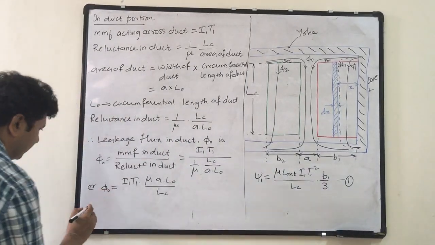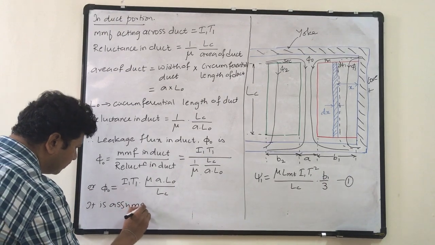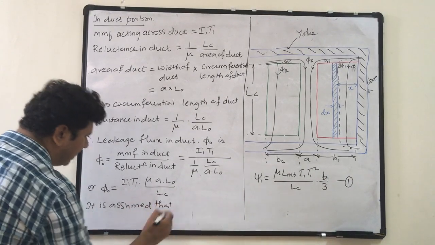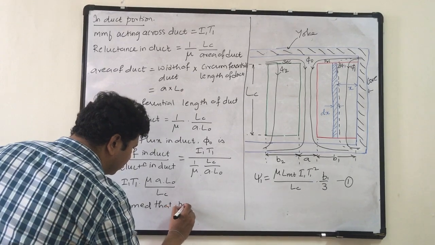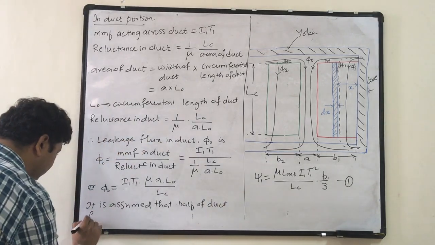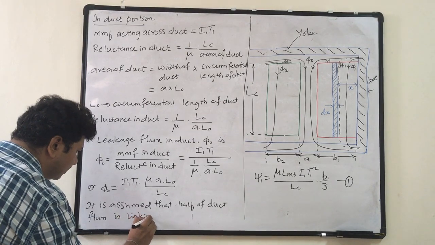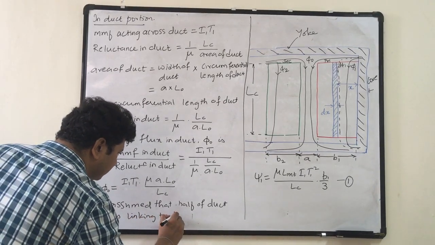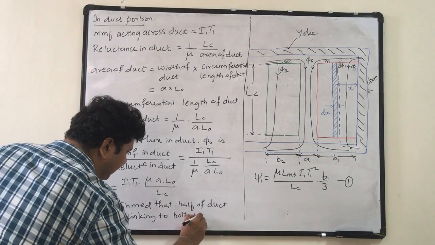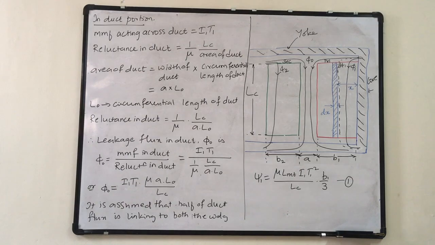Today, it is assumed that half of the duct flux is linking to both the windings, that is, phi naught by 2 is linking to the primary, and phi naught by 2 is linking to the secondary.